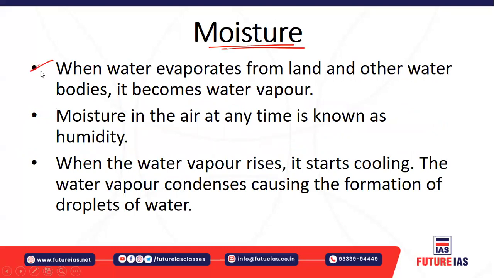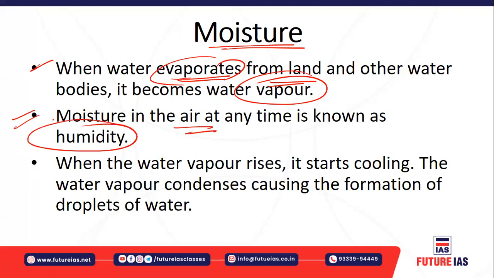So moisture means when the water evaporates, right? What will happen because of the intense heat? The water basically evaporates from land and from the water bodies, and it is converted into water vapor. Vapor means it is in the vapor form. And the moisture in the air at any time is known as humidity. So humidity measures how moist the air is at a given point of time.